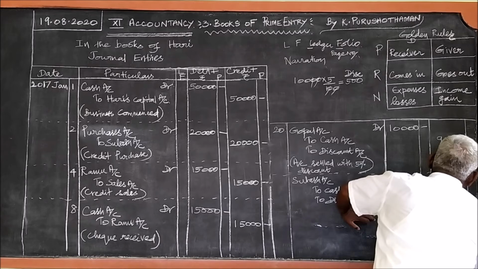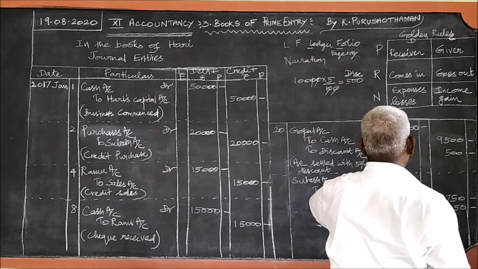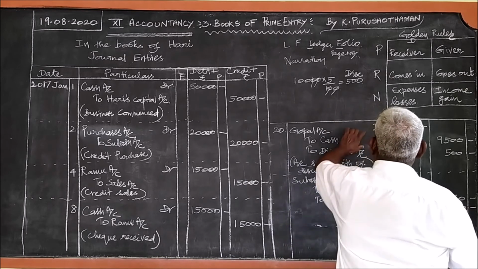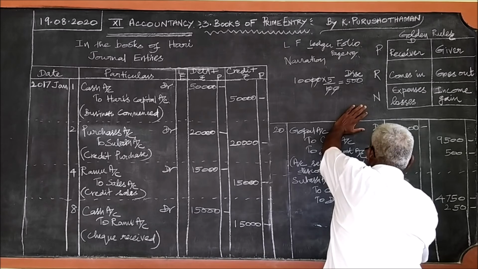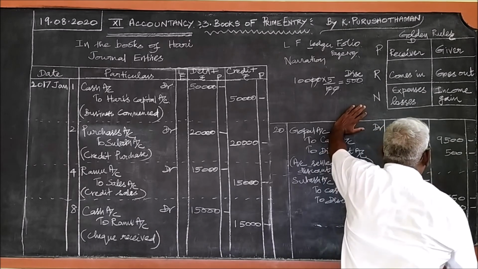250. Debit and credit must be equal. Credit 4,750 plus 250 comes to 5,000. Therefore, Subhash account debtor 5,000 rupees.